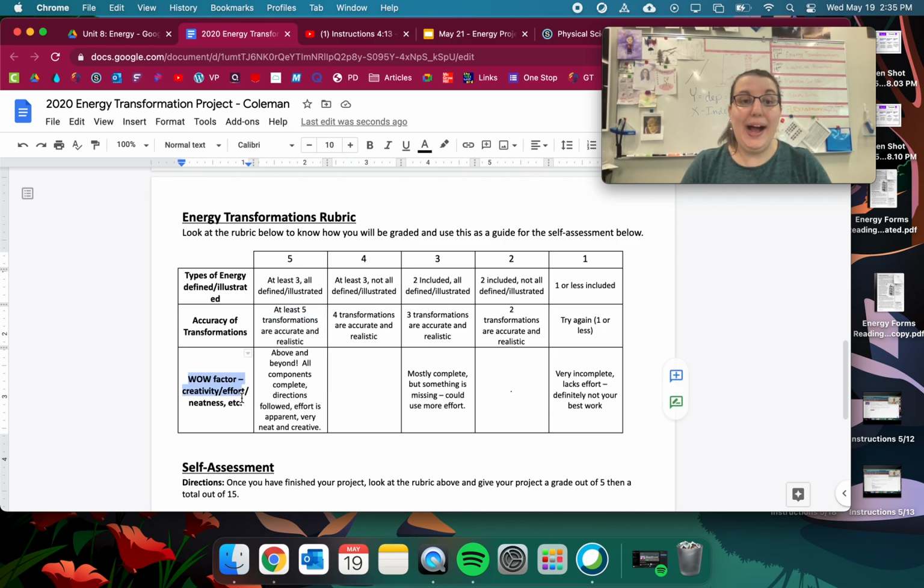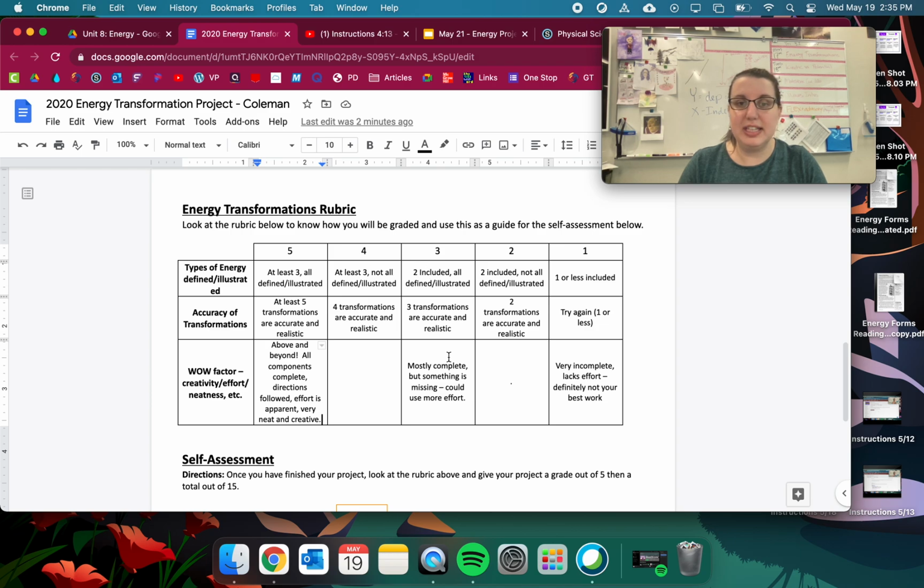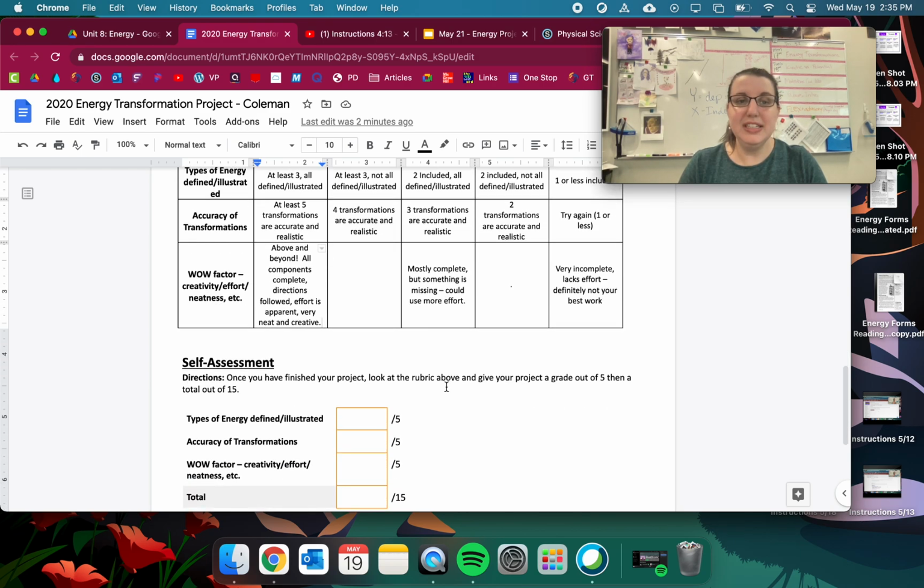And then wow factor. So above and beyond, all components are complete, directions followed, effort is apparent, very neat and creative. So this does not mean that you have amazing artistic skills or you wrote the greatest story ever told. This just means that you put a lot of effort into it, and I want to recognize how much effort you put into this project. And so 5 out of 5, and then of course you can see what other ones would be. Self-assessment. Once you have finished your project, look at the rubric above and give your project a grade out of 5 and then a total out of 15.